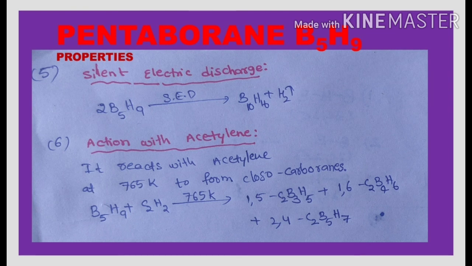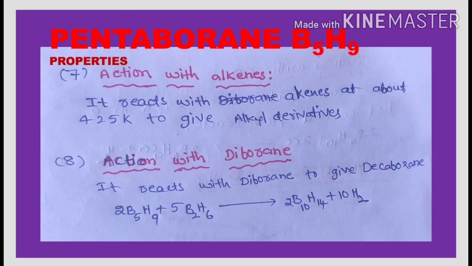Carboranes are the compounds derived from the boranes. If two or more boron atoms from the boranes are replaced with the carbon atoms, then we get the carboranes. Next reaction is the reaction with alkenes. Here pentaborane 9 reacts with the alkenes and gives the alkyl boranes. This reaction is very much similar to the reaction of the diborane with the alkenes.